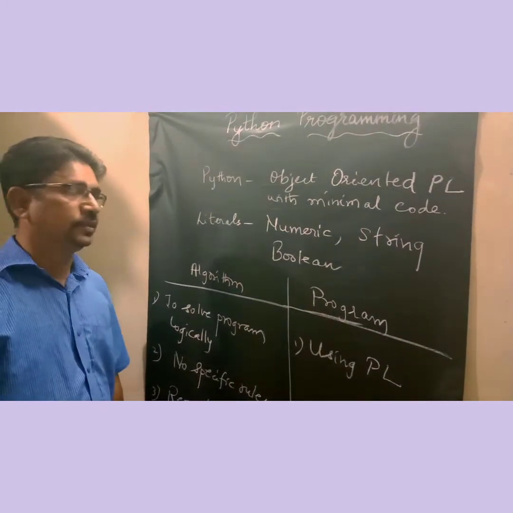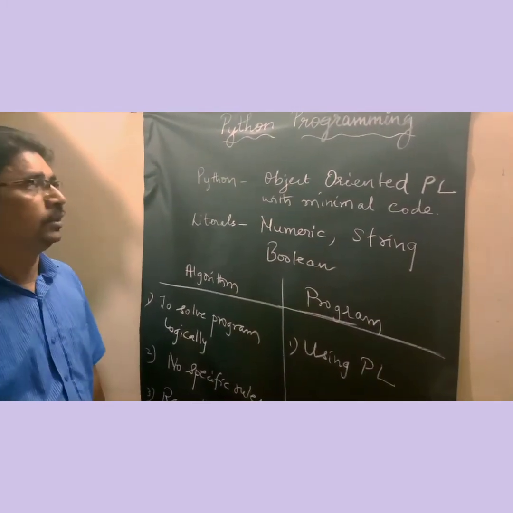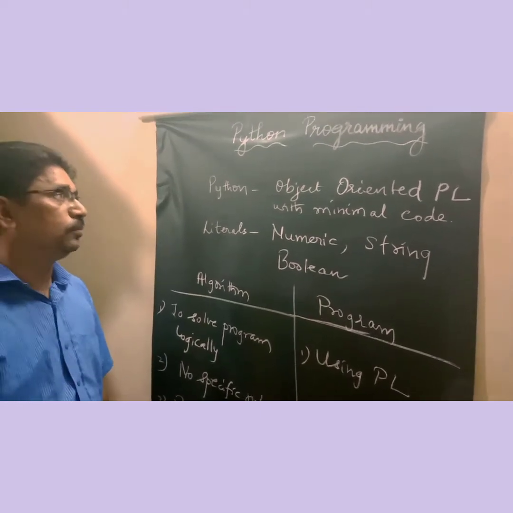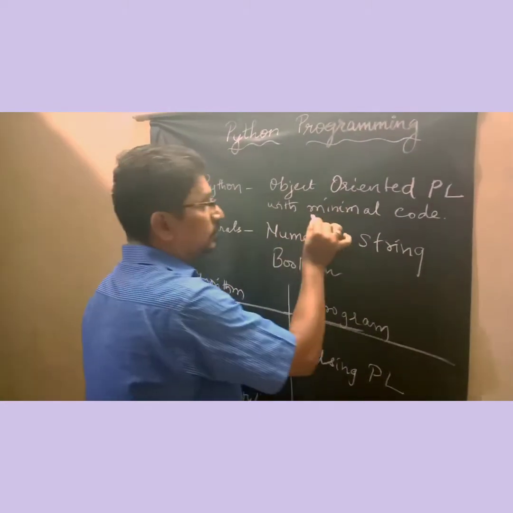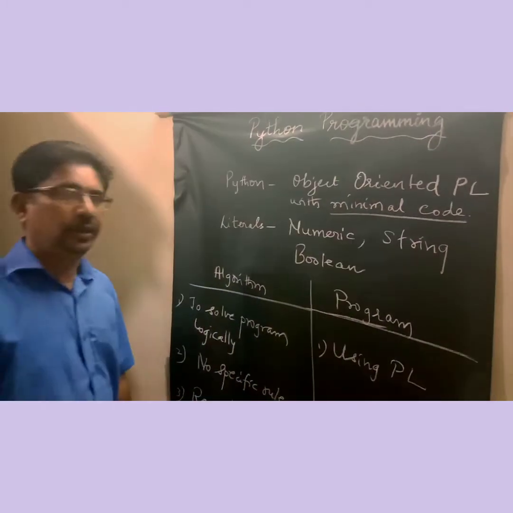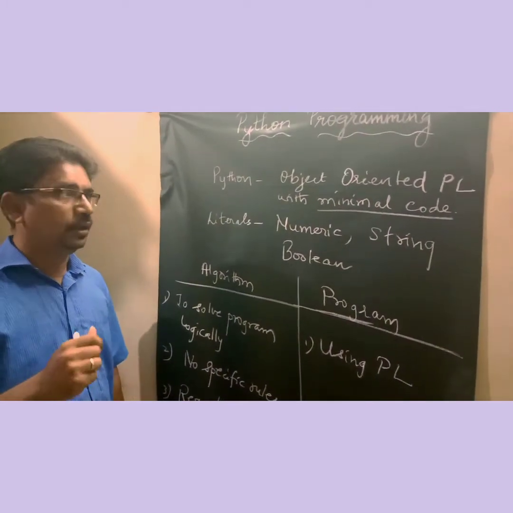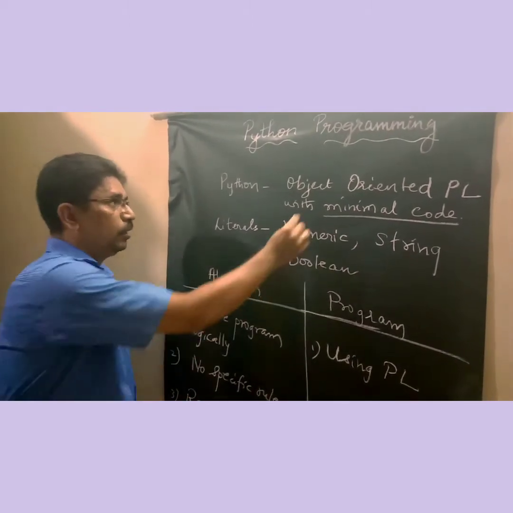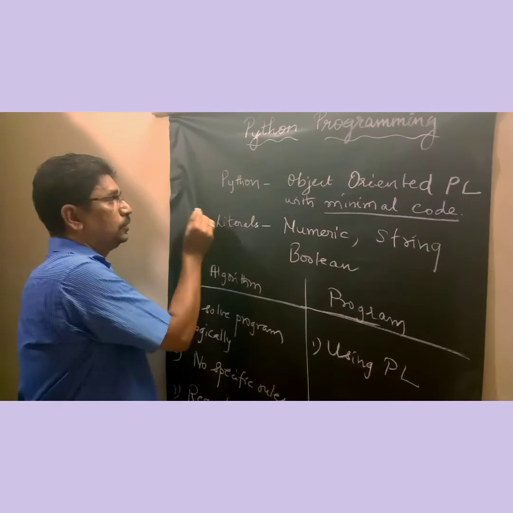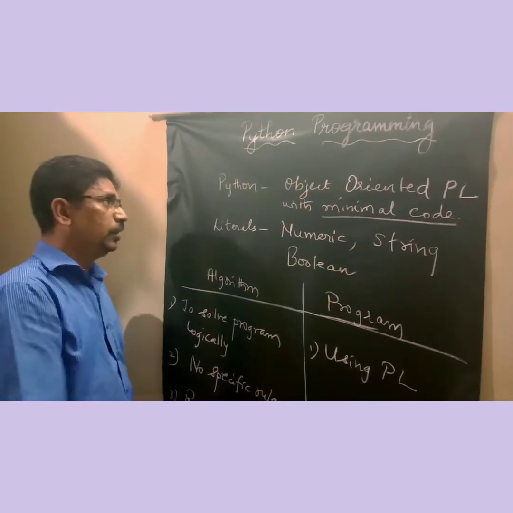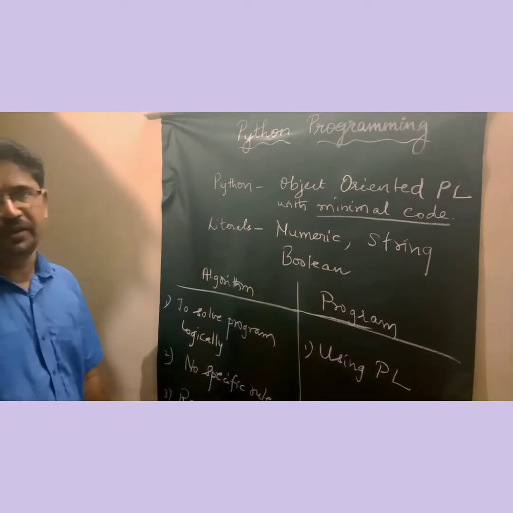Whereas C++ is a structured programming language, and it is also an object oriented programming language, but Python has the feature of minimal code. That is, it uses very few statements when compared to C++. So C++ has more statements than Python. So Python is comparatively easier than C++.